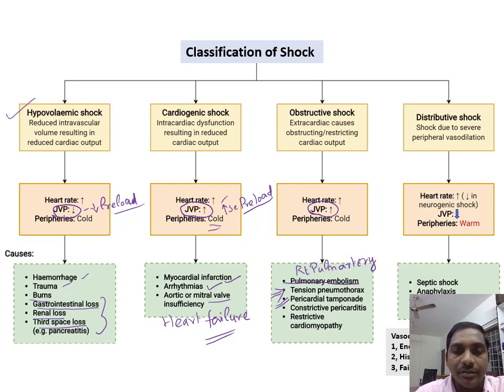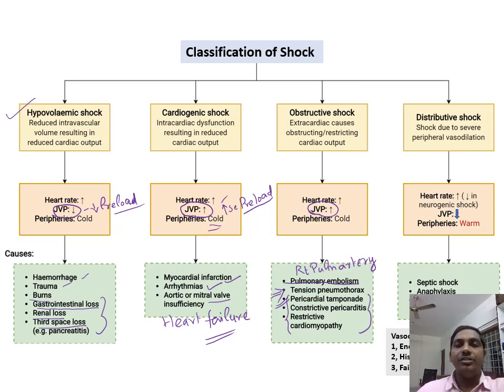Constrictive pericarditis and restrictive cardiomyopathy all have a similar feature, increasing the preload and preventing the blood supply from entering into the heart, right? Thereby leading on to heart failure or a state called obstructive shock.